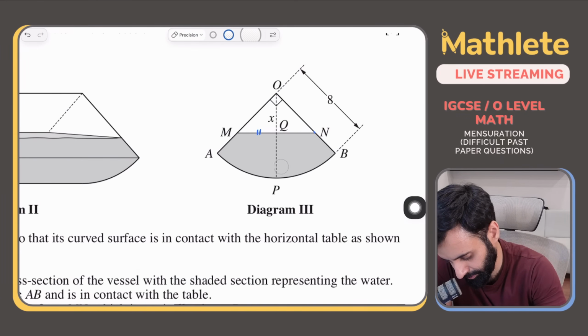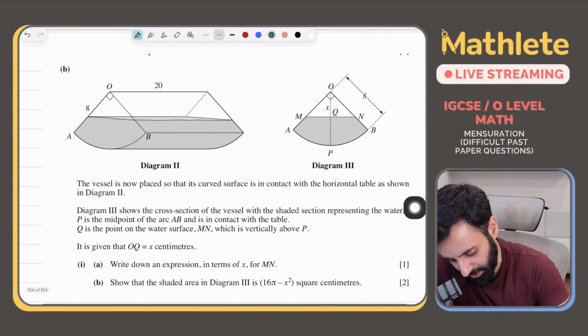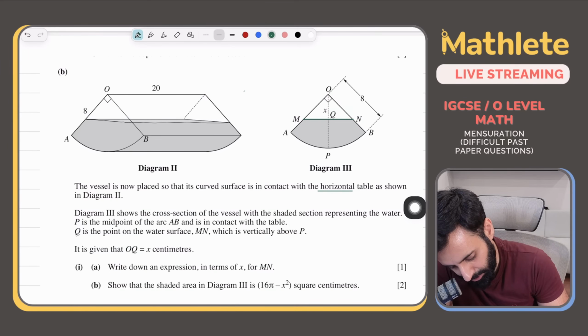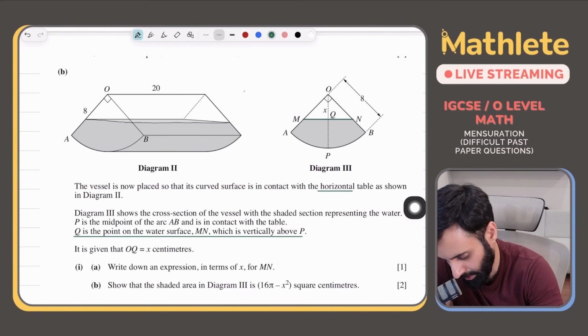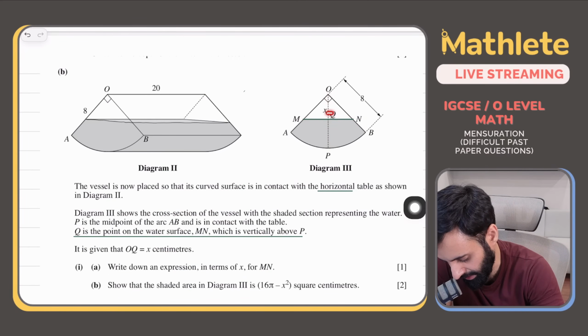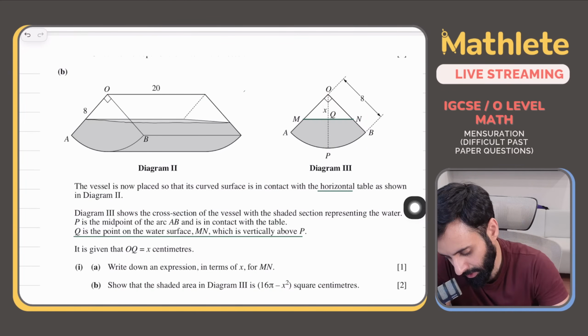How did I get the isosceles triangle? देखो. Read the question. This is now on a horizontal table, which means MN is a horizontal line. Now if you read the question up further, you can see that Q is the point on the water surface MN which is vertically above P. That means this is a vertical line. So if you have a horizontal line and a vertical line, that means this angle is 90. And because you have dropped a vertical line from the center, that means this angle will be 45 degrees. And if this angle is 45 degrees, that means this angle will also be 45 degrees. ठीक हो गया?